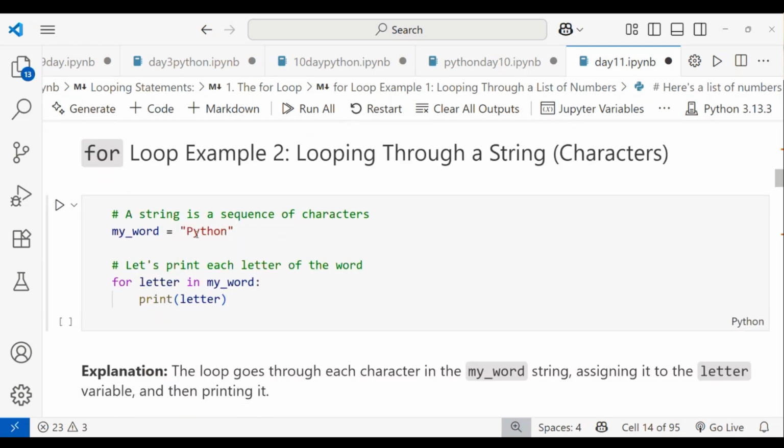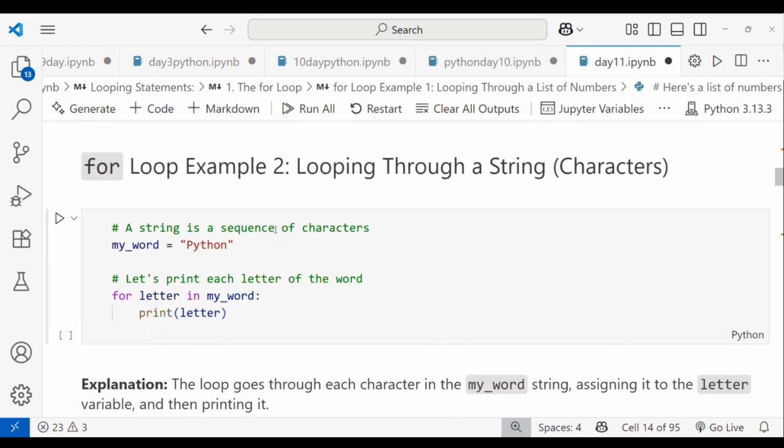And let me do another example, called looping through a string or characters. You have a string, and I have to iterate inside the characters. I want the characters of that string. So I'm taking my word as a variable and giving it Python. That is your word, nothing but your string. How to identify a string? It should be enclosed in single quotes or double quotes.